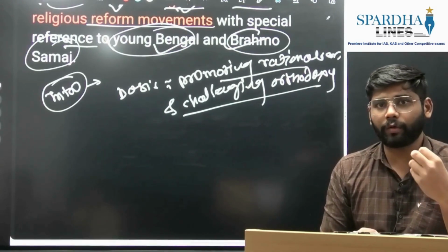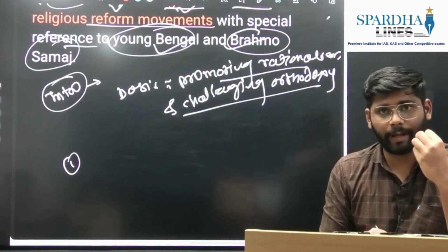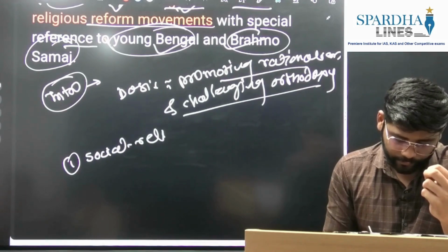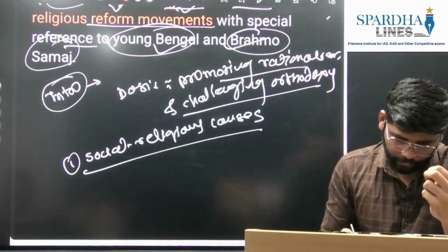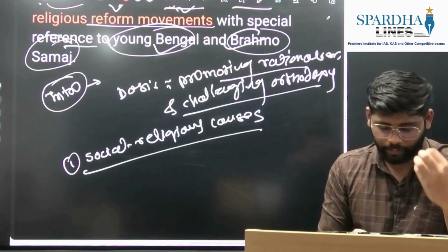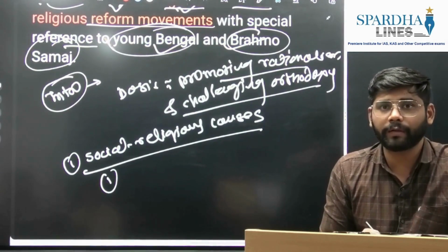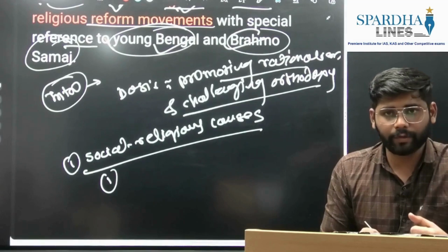Now the question is about social reform movements, so first our dimension would be social religious causes. When we write the social religious causes, we'll trace what certain social evils were there that led to the rise of these movements.